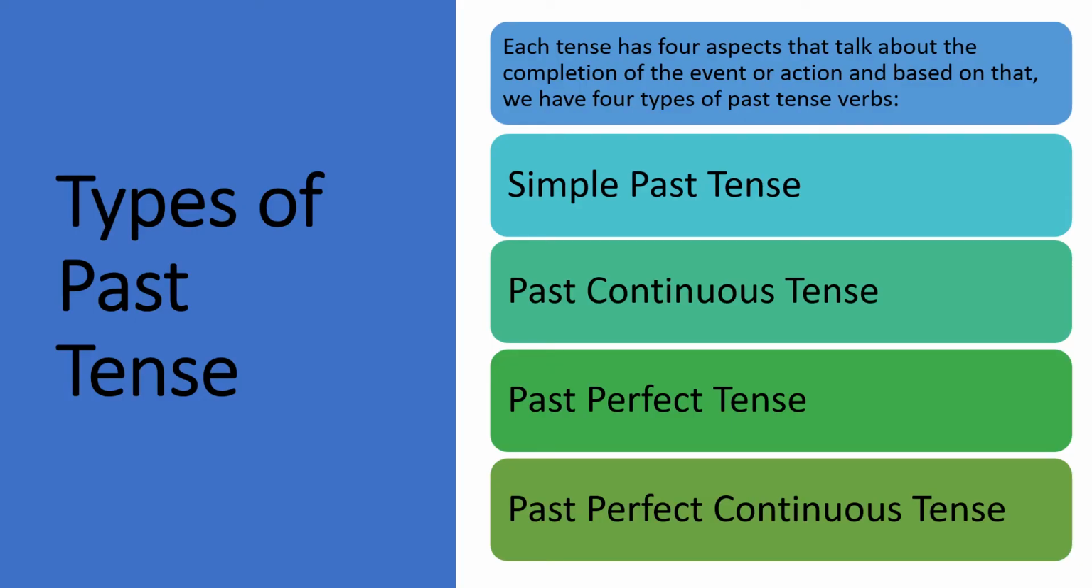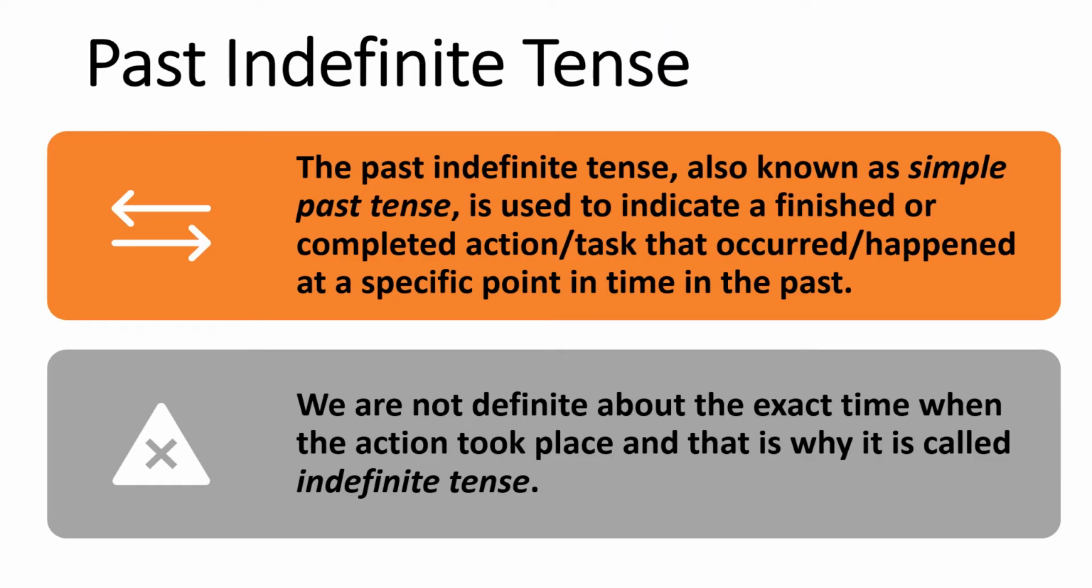Types of past tense. Each tense has four aspects that talk about the completion of the event or action. And based on that, we have four types of past tense verbs that are simple past tense, past continuous tense, past perfect tense, past perfect continuous tense. Simple past tense or past indefinite tense.